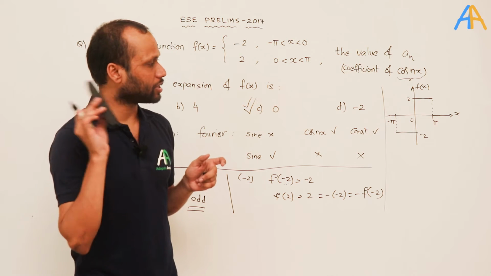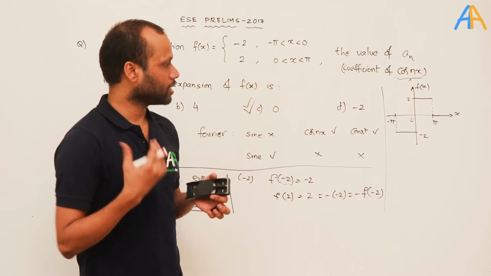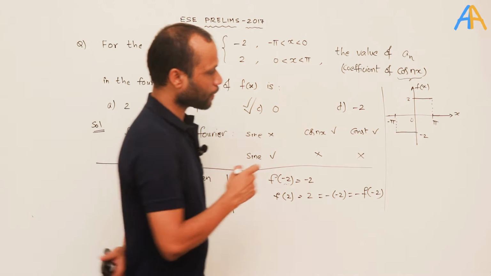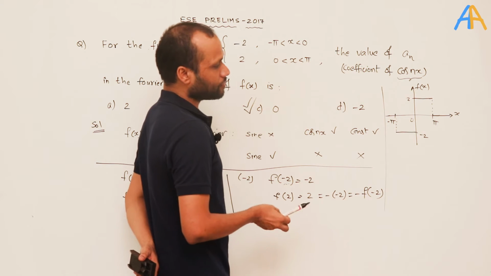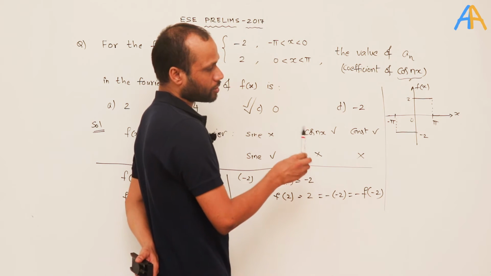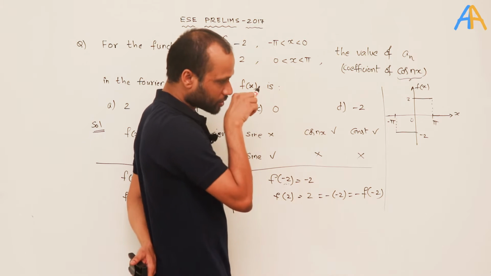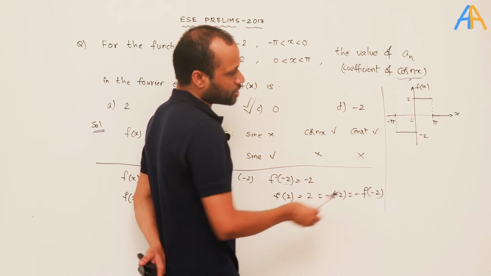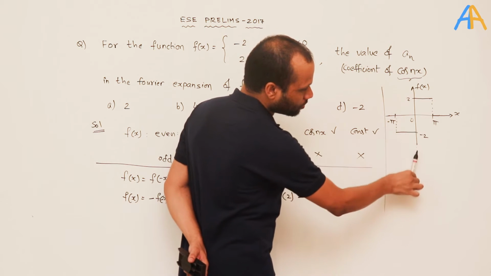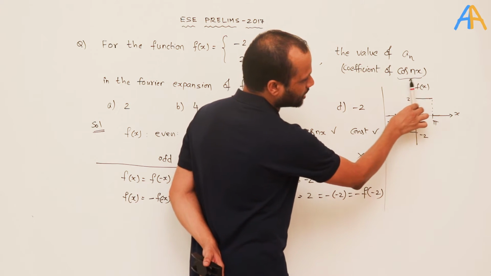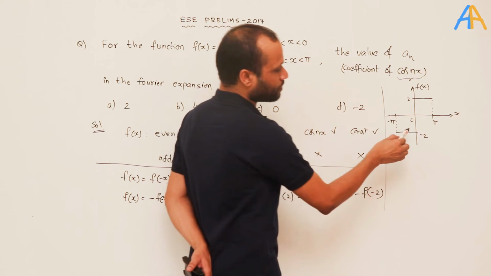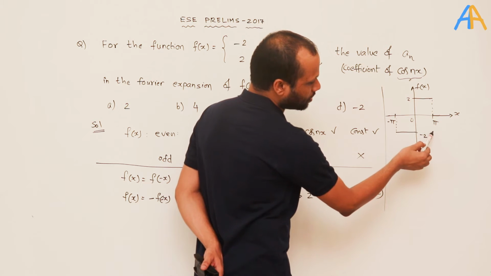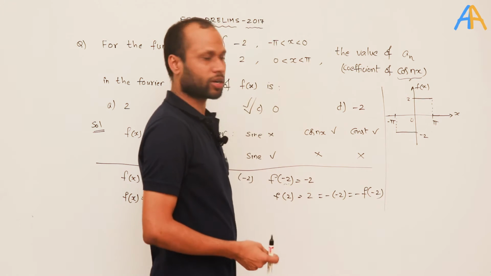We have already seen during the classroom lectures that an even function will always be symmetric about the y-axis. So whatever is there in the first quadrant will be there in the second quadrant, and whatever is the type of graph in the third will be the same in the fourth quadrant.